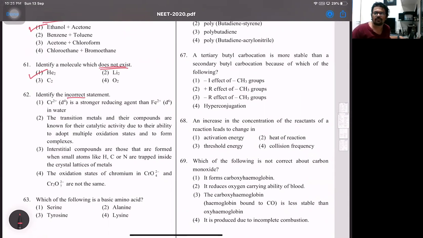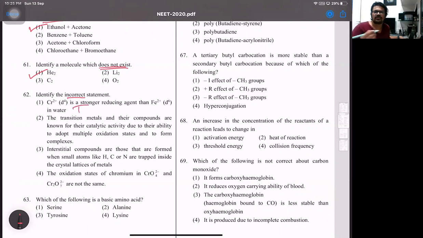Fe, we all know it's minus 0.44. Chromium, if I'm not wrong, is minus 0.91. So it's way down. So that's why Cr2 plus, lower the SRP, stronger the reducing agent. So the first statement is a true statement.